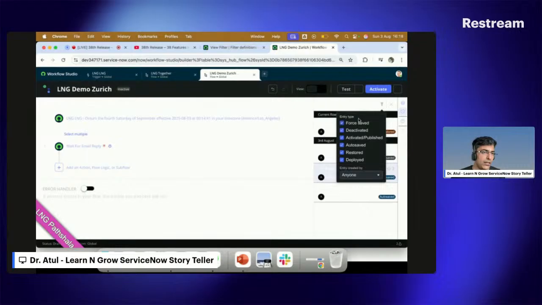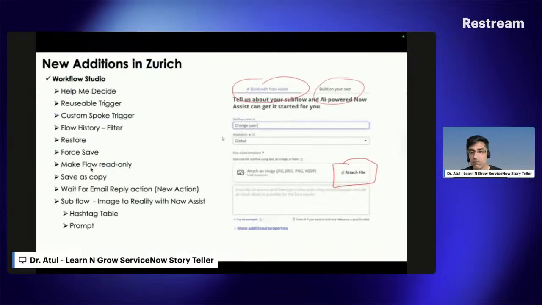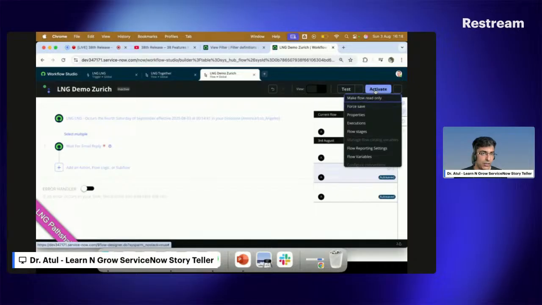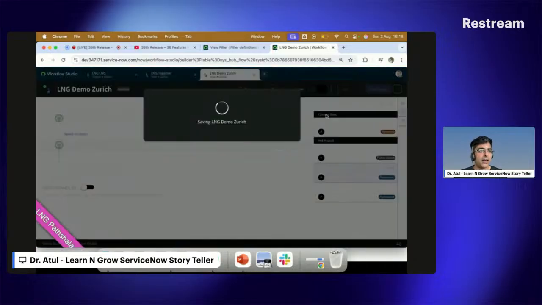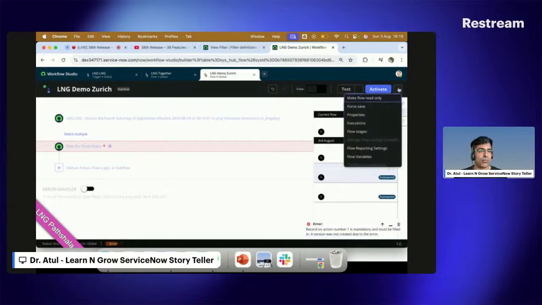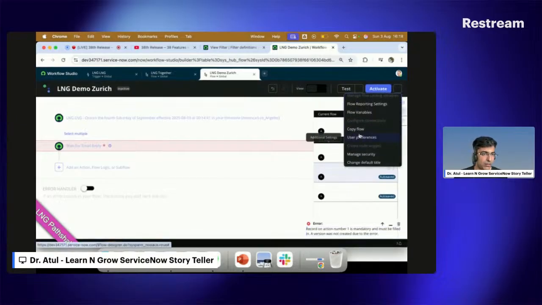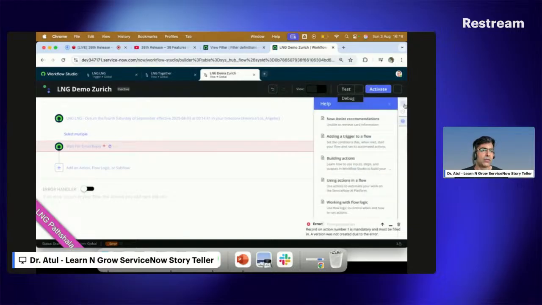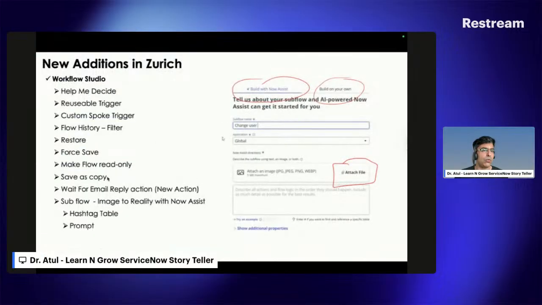And one beautiful part, you can do filtration as well, on what type of action has been taken on my particular flow in the history. It is like activity logs, which you can filter as per your requirement. Save as a copy has also been added by ServiceNow. Let me activate. Yes. First you have to activate, and then you will get an option called save as a copy. Not sure why it's not showing here. Otherwise it will show you save as a copy. Might be due to the dark theme, it is not showing here as of now. So you can save as a copy as well.